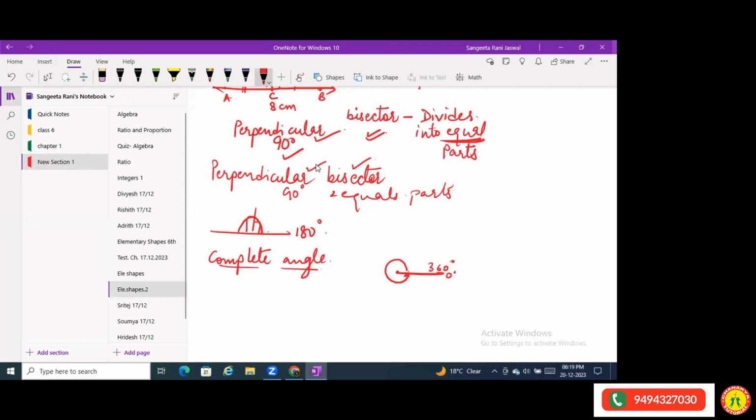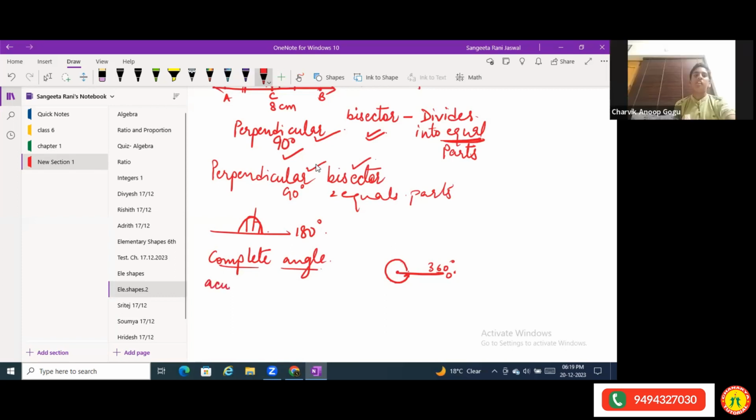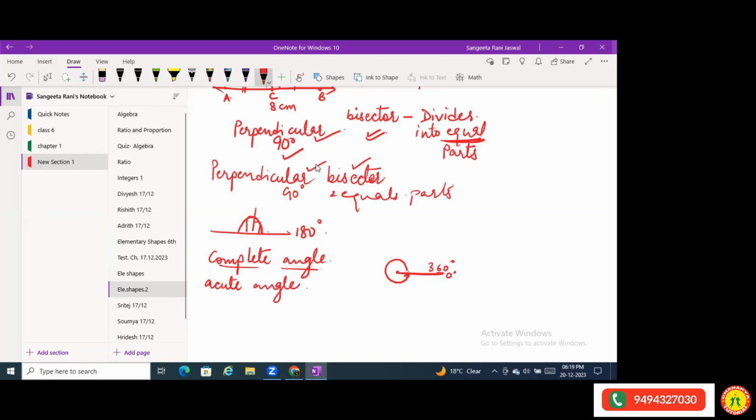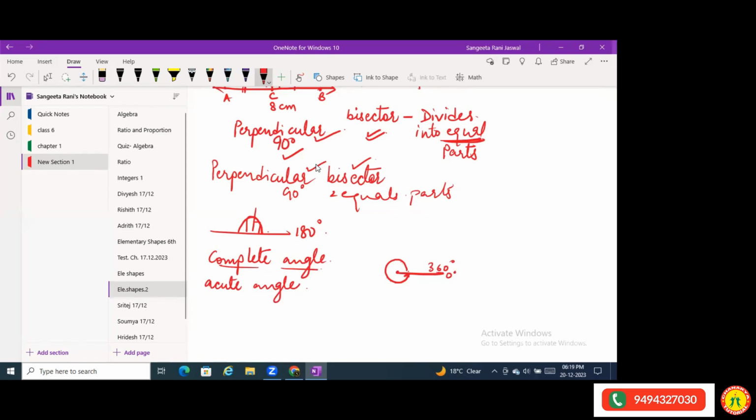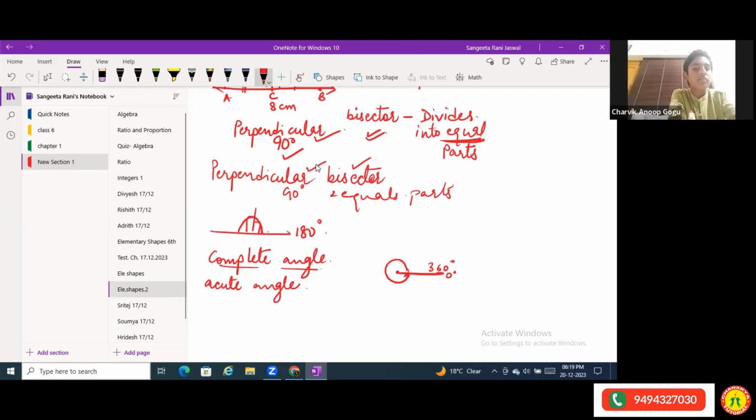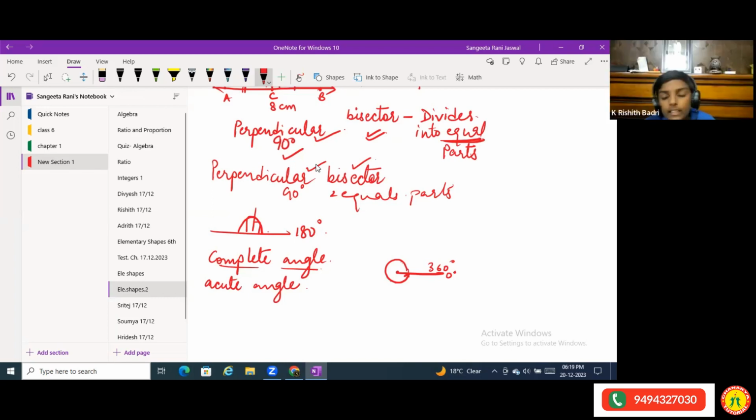Next, coming to acute angle. Ma'am, it is in between 0 degrees to 90 degrees. It starts from 0 degrees. See, 0 degree is no angle. 0 degree is just the line. It starts from that line and moves forward until it completes the whole circle.